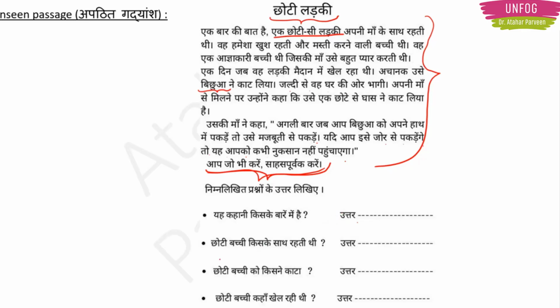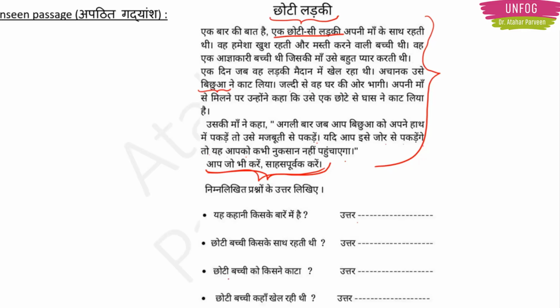That's all. Then next question we have is, छोटी बच्ची किसके साथ रहती थी? Whom does she used to live with? She used to live with her mother, right? How will we write down in Hindi? वह छोटी सी लड़की अपनी माँ के साथ रहती थी.